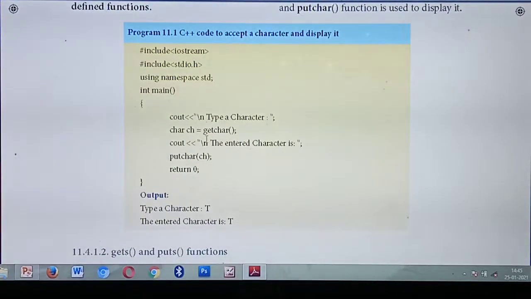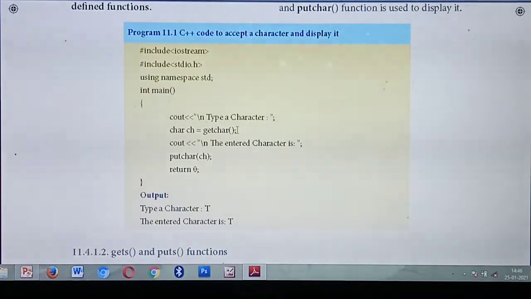For that you declare a variable of character type. You declare a variable ch of data type char. Why are you declaring a character variable? Because you are going to get the character as input. Which function do you need to use to get the character from the keyboard? getchar(). Understood?